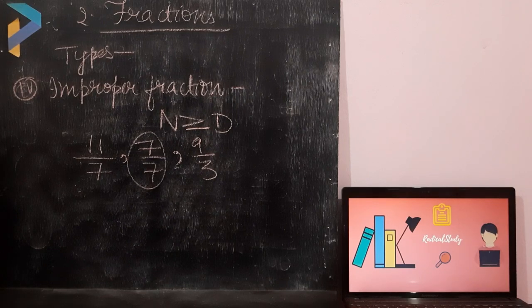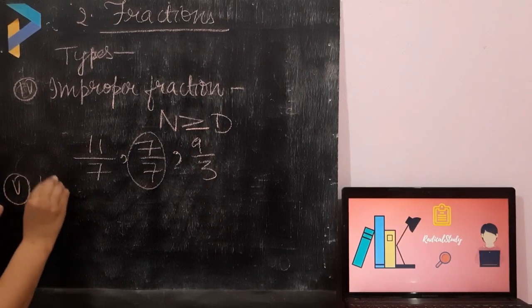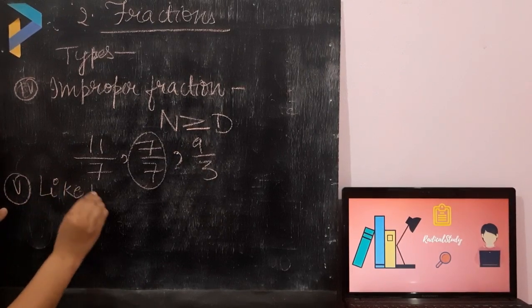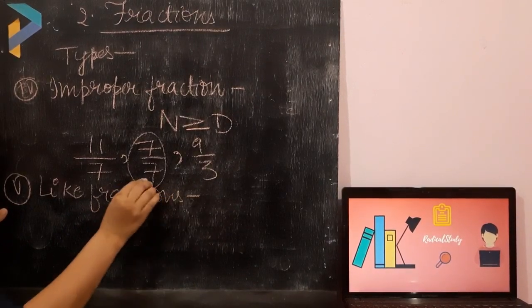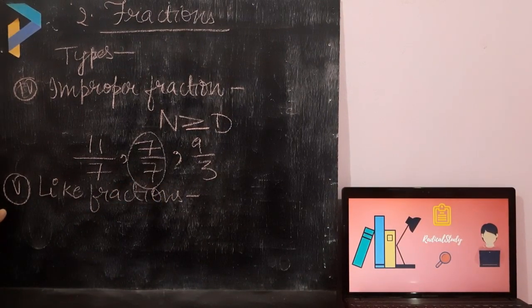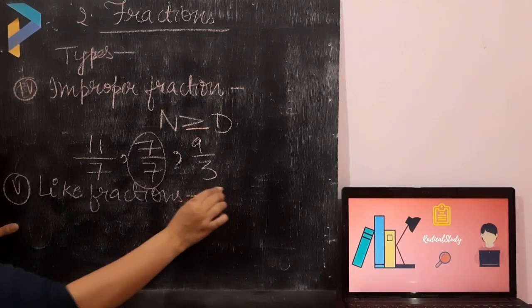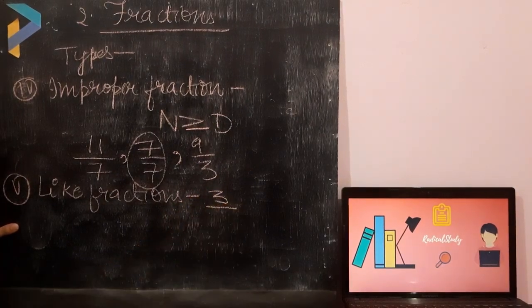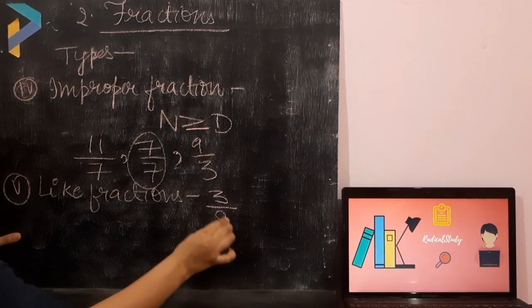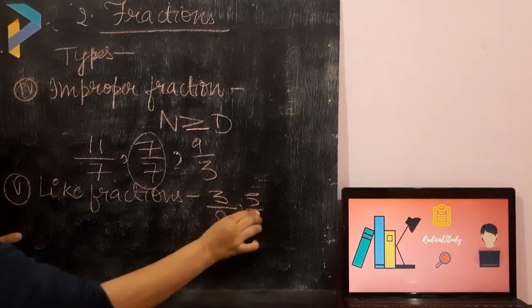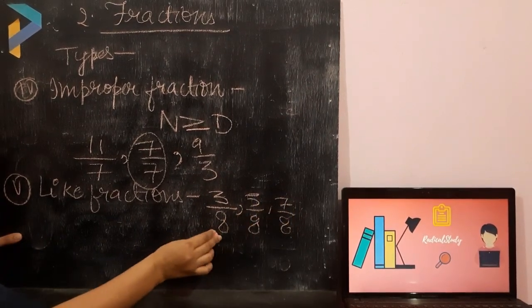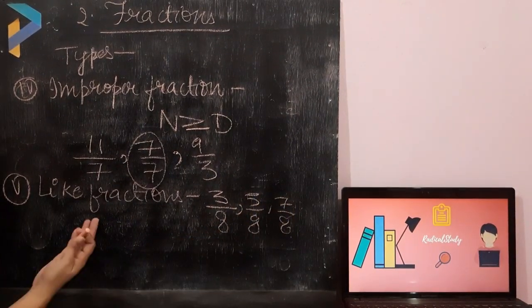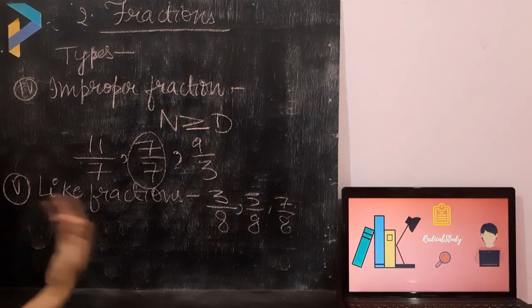Now I will explain what like fractions are. You must have studied this also in the previous class, but just to recall, I am explaining every type of fraction to you. Like fractions are the fractions which have the same denominators but different numerators, like 3 upon 8, 5 upon 8, 7 upon 8. In every fraction, the denominators are the same. So these types of fractions are called like fractions.